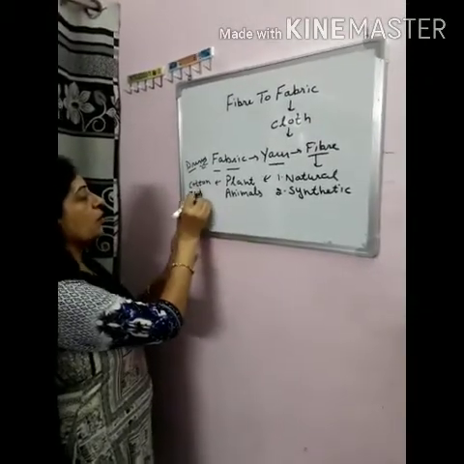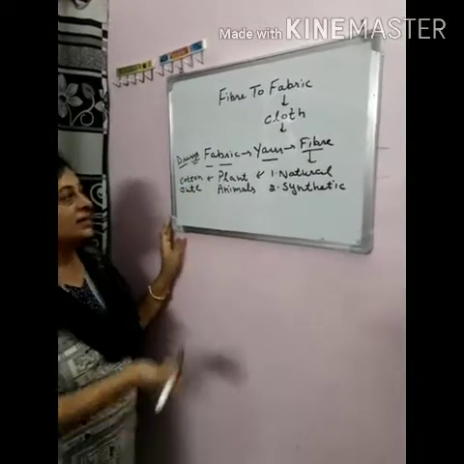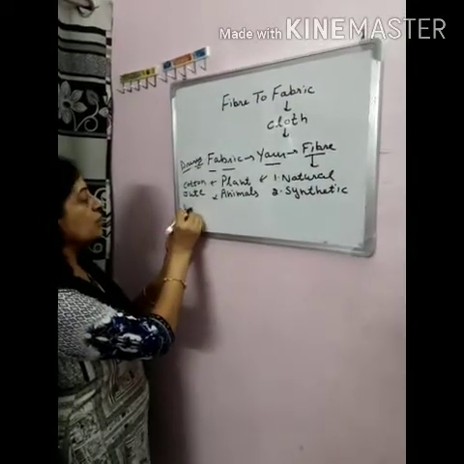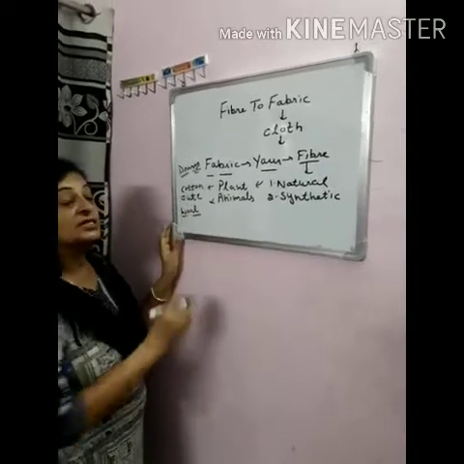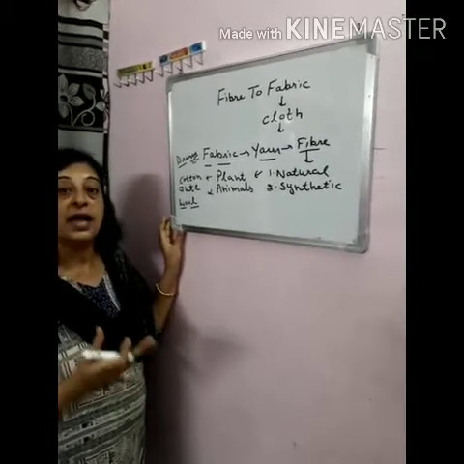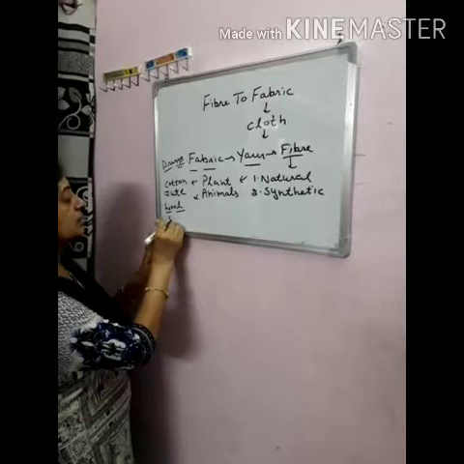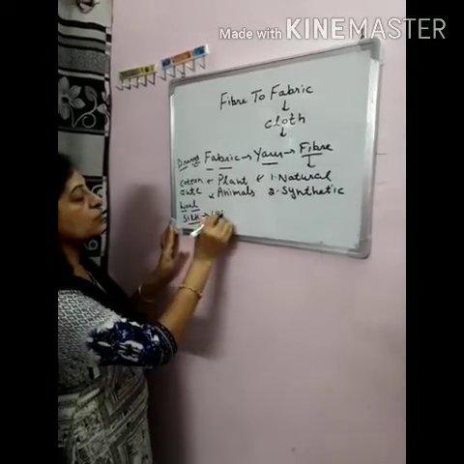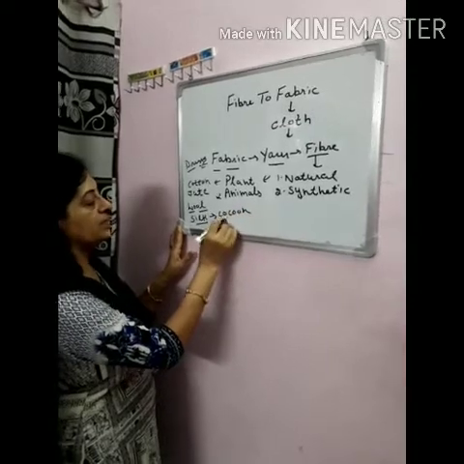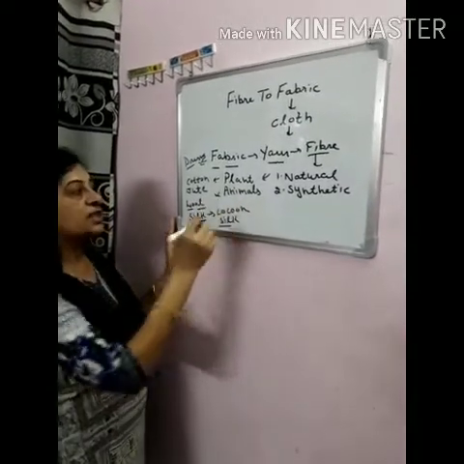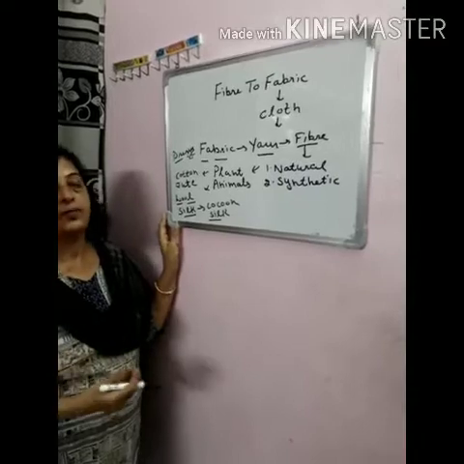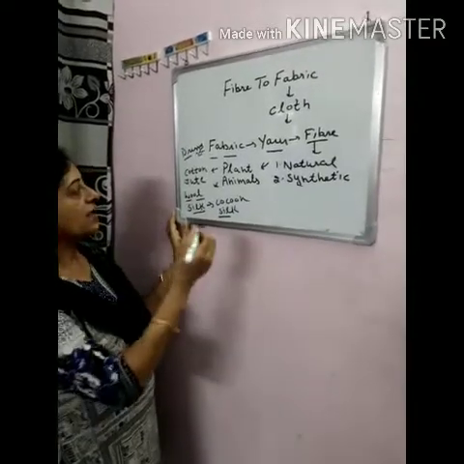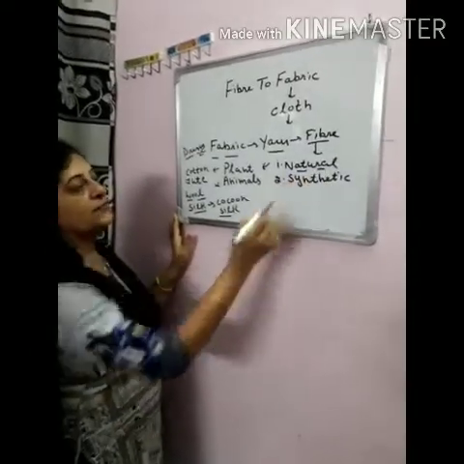Jute fiber is obtained from the jute plant. In the same way, wool we obtain from the fleece of animals like sheep and goat. And silk is obtained from the cocoon of the silkworm. So the fibers obtained either from plants or from animals are known as natural fibers.